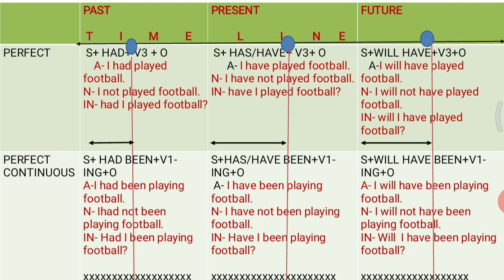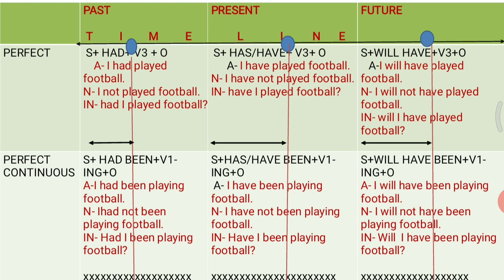First is past perfect continuous tense. Now look at the sentence structure. Subject plus had been plus verb first form with ing plus object. When I say I had been playing football. Now here the action of playing started at a perfect time in the past and was continuing for some duration in the past. So it is past perfect continuous tense.